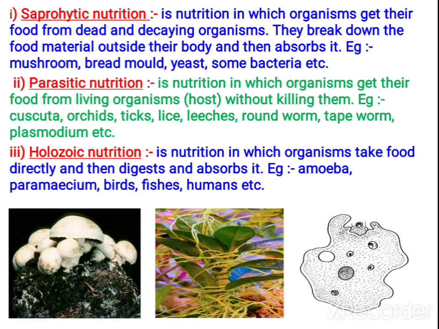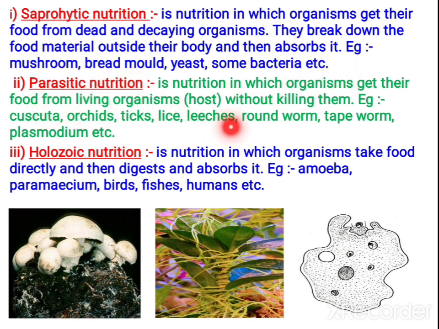Okay, so first let us study saprophytic nutrition. In this nutrition, the organisms get the food from dead and decaying organisms. They break down the food material outside their body and absorb the nutrients. Examples: mushroom, bread mold, yeast, that means all fungi come under this category.